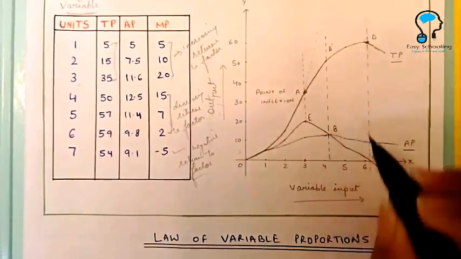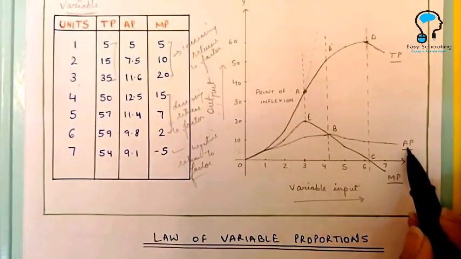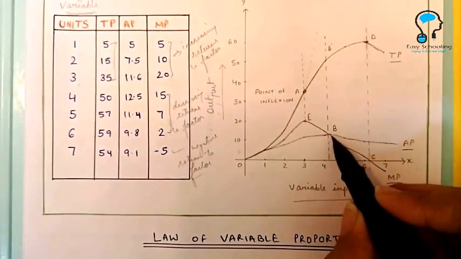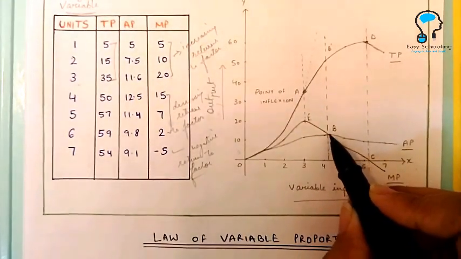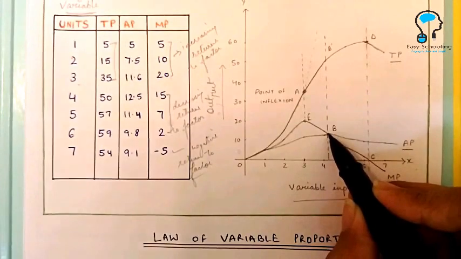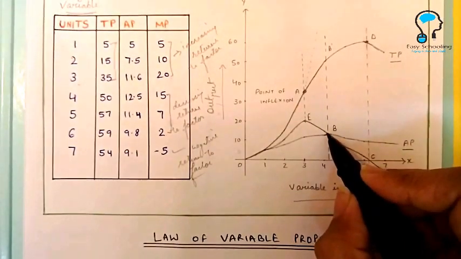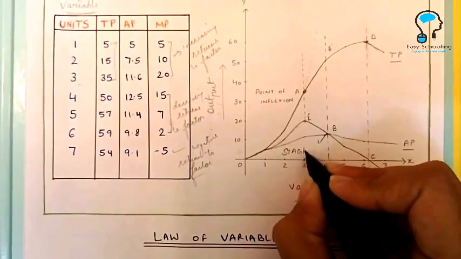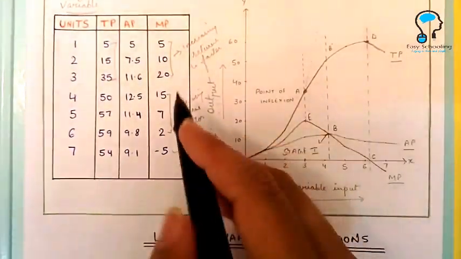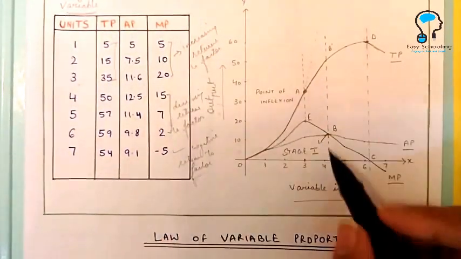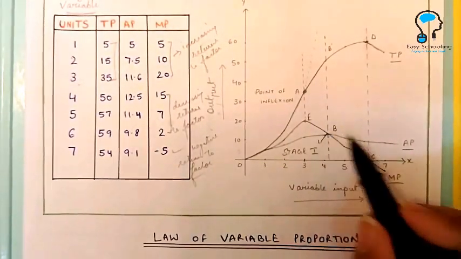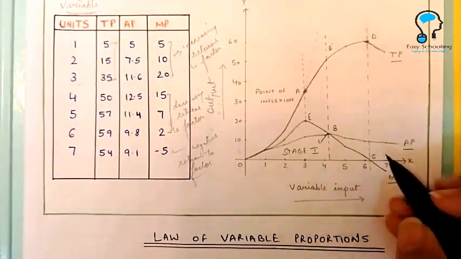At point B, where marginal product and average product are equal, that is the point where average product is maximum, and this is the point which marks the end of stage 1 of production. Stage 1, that is increasing returns to factor. This point marks the end of stage 1, and after this point begins stage 2.